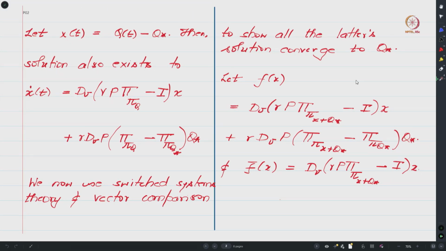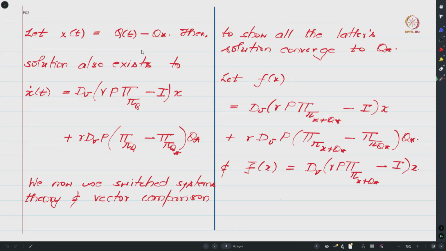So then what we did was, we want to make use of the switch systems theory, and for the switch system we have to somehow make the origin the equilibrium point, and hence we looked at this shifted trajectory. In particular we looked at x of t equals Q of t minus Q star, and then we showed that x dot of t satisfies this equation where this Q is basically x of t plus Q star, right.